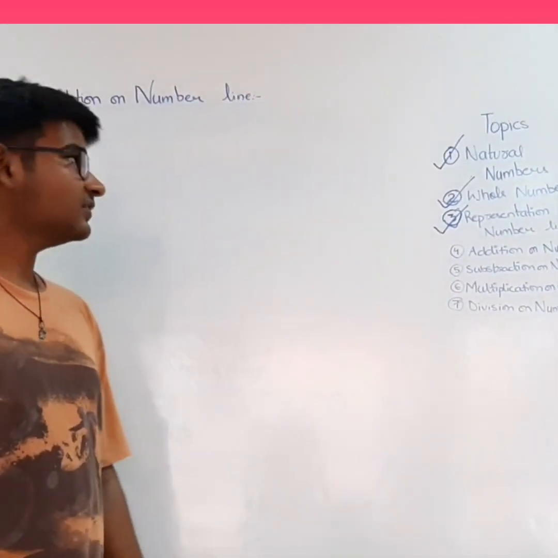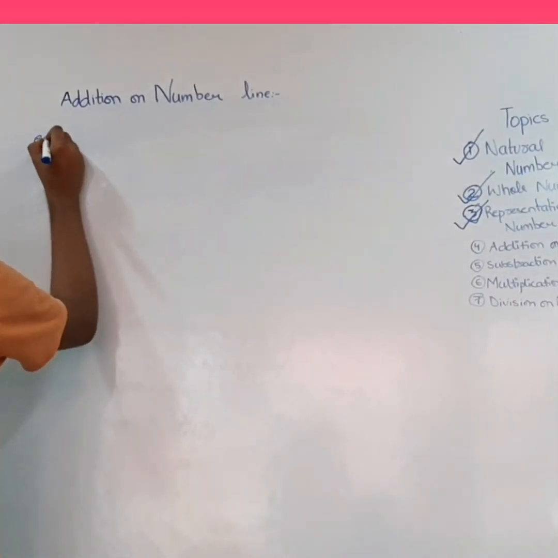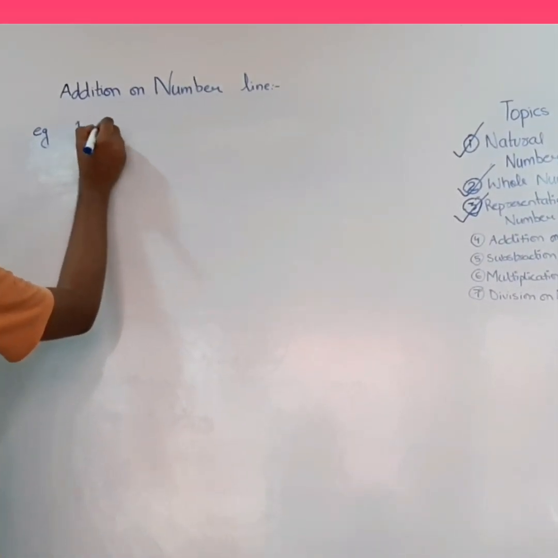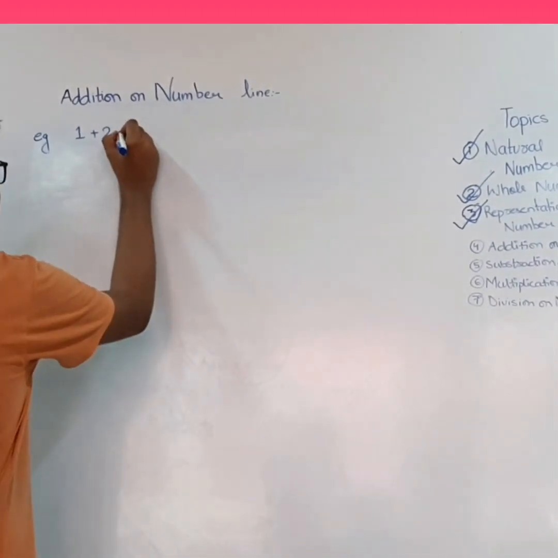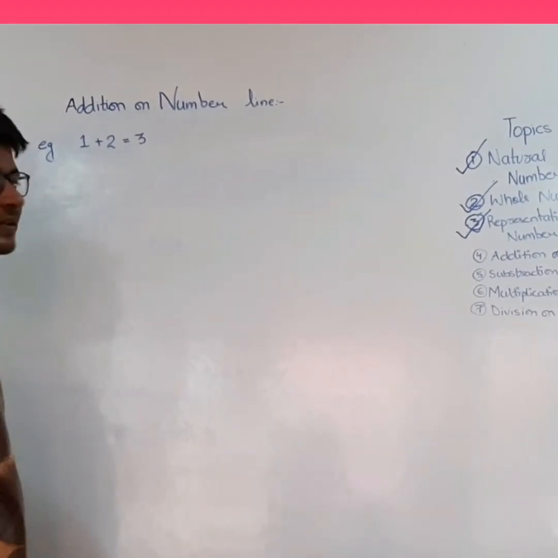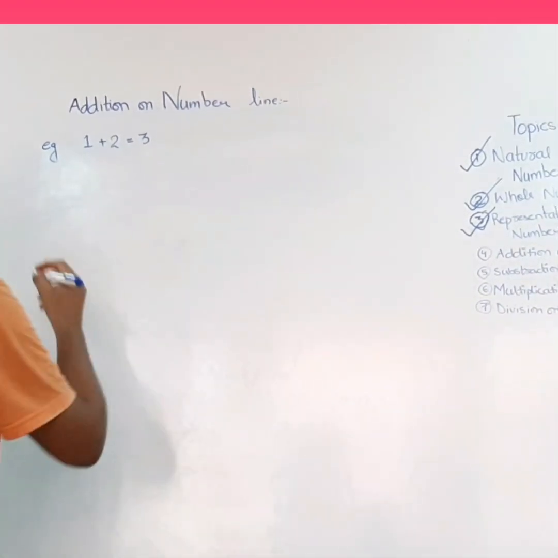Now we are going to start addition on number line. Let us take an example. 1 plus 2. From our previous knowledge, we know that the answer will come out to be 3. But how to do it on number line? Let us start.